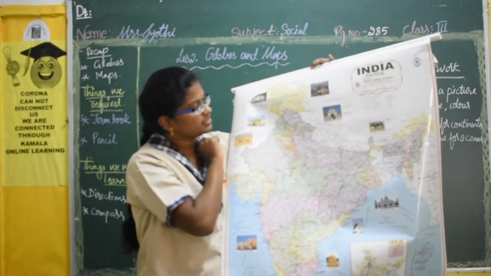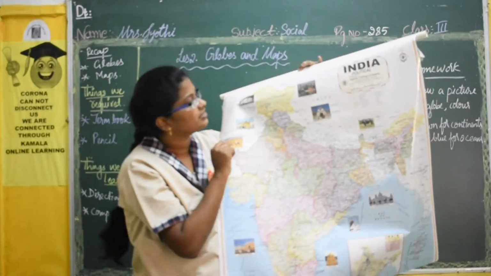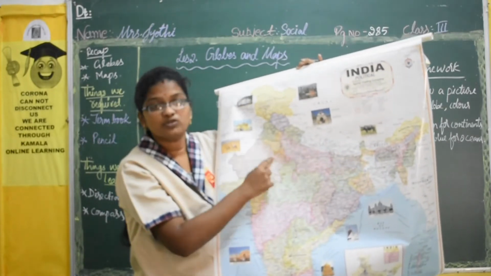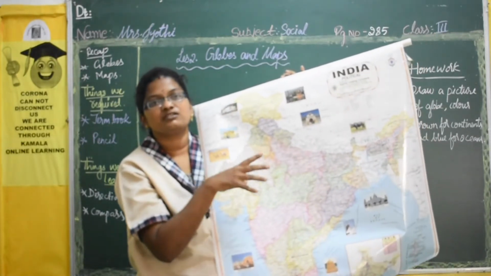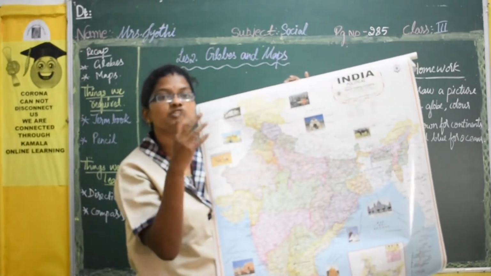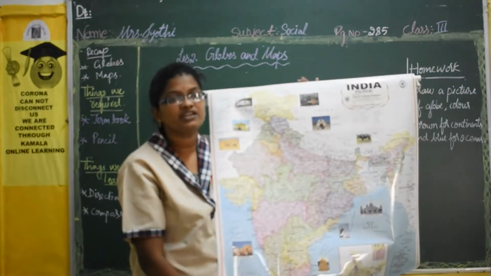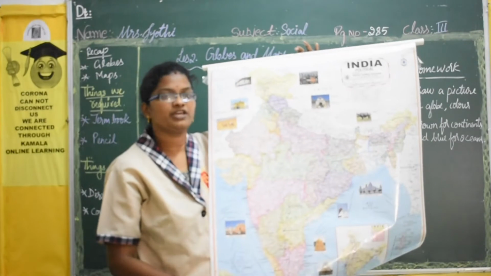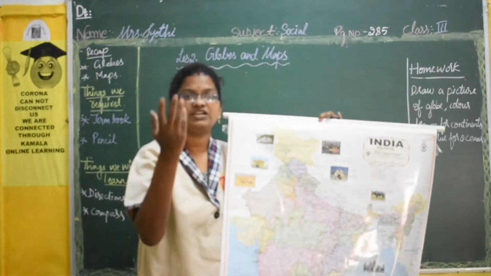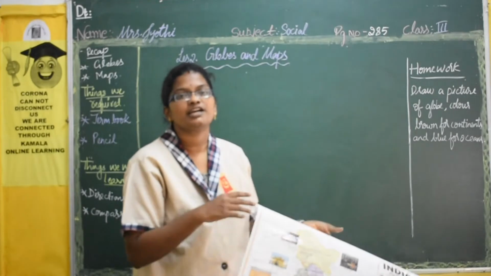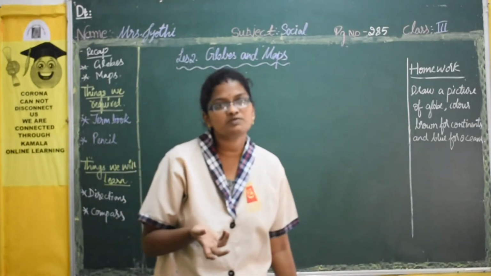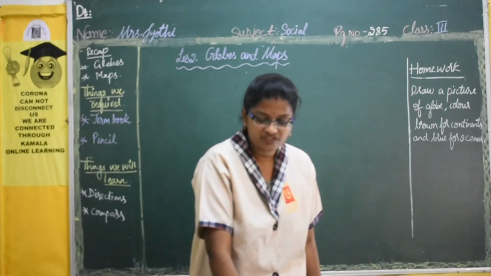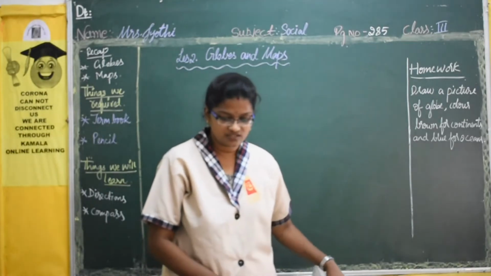And the blue colored lines here are nothing but the rivers and seas. Then the capitals are given here, and railway route is also given here, from which city to which city, how we should go, how can we travel, also it is given here. So everything will not be given in a single map. But suppose if you take this map, only these details are there. If you take another map, few more details like about climatic conditions, about crops, different topics will be given to you. So now today we are going to learn about the directions on a map.